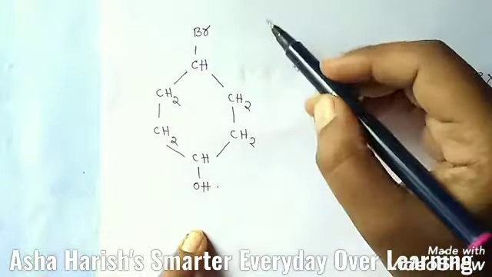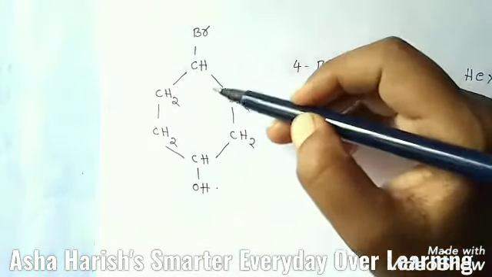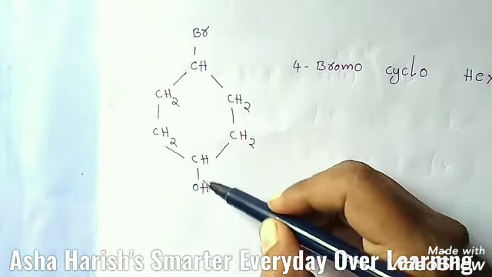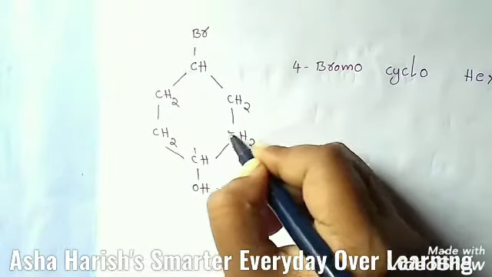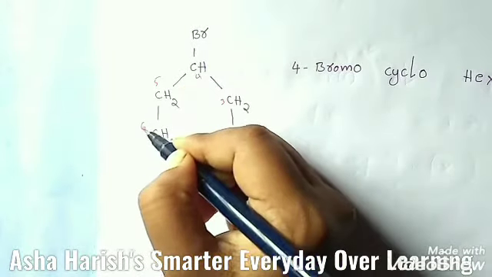Suppose this type of cyclic compound, if you observe, then here, students, you have to give numbering to the carbon atoms. Here you have to give the first preference to this functional group. This is OH, means alcoholic group, right? And here 1, 2, 3, 4, 5, 6 carbons.